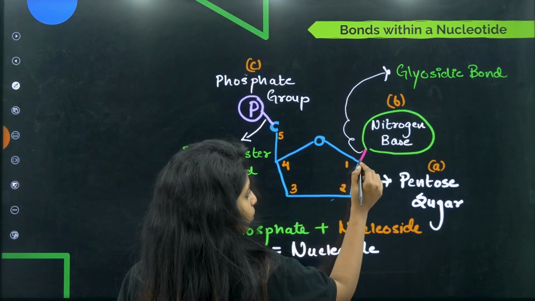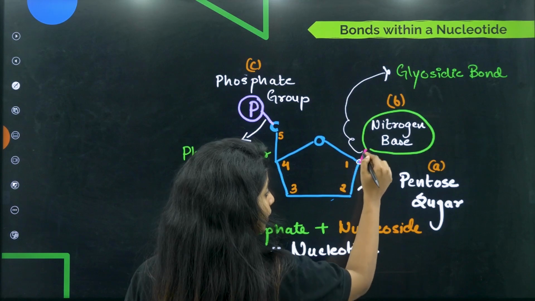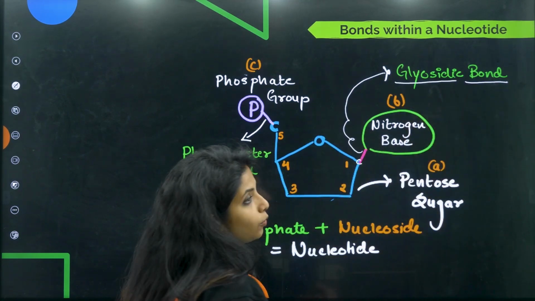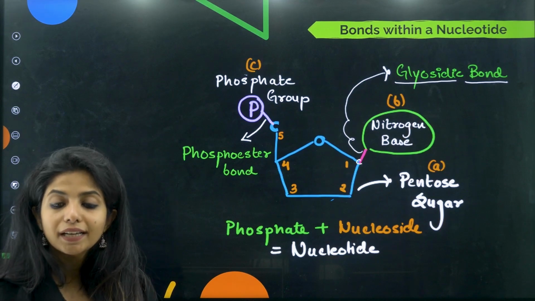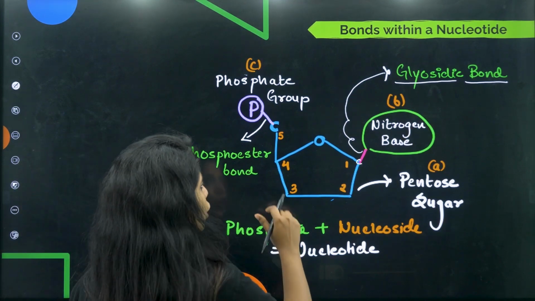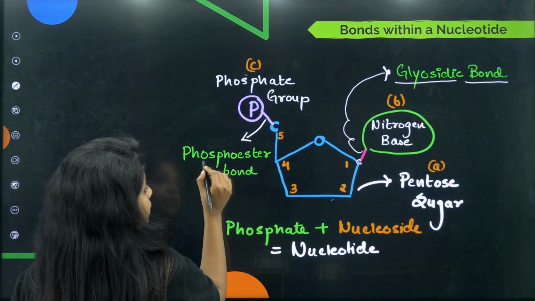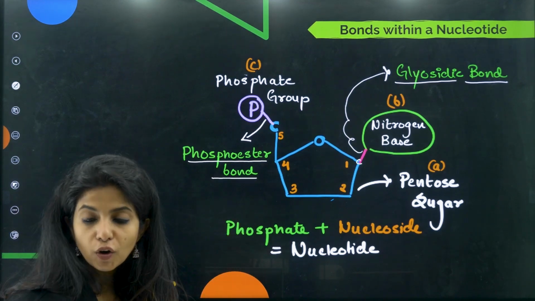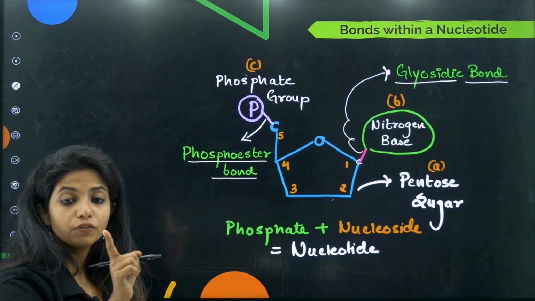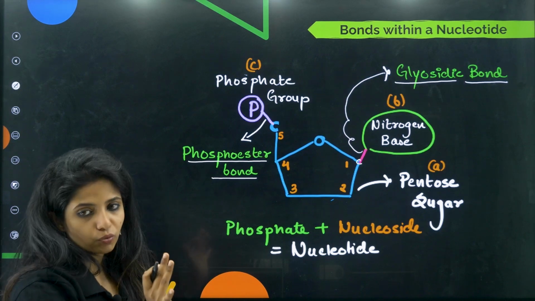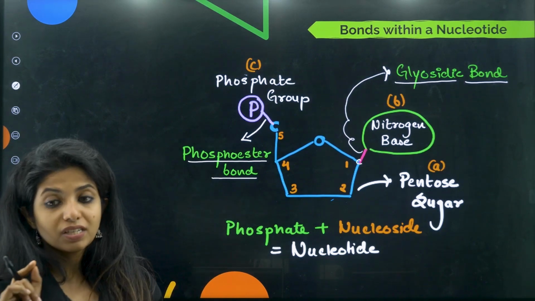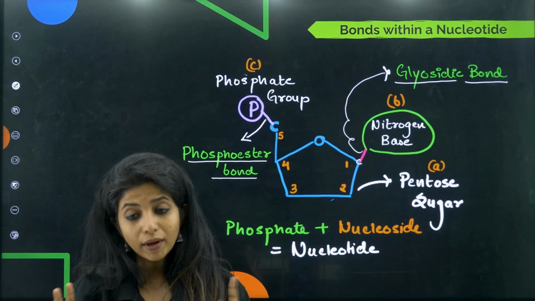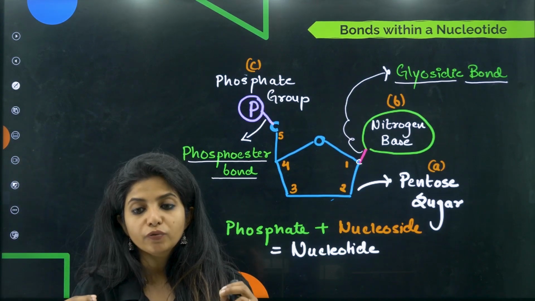The first carbon is bonded to the nitrogen base, and this bond that is being made is known as a glycosidic bond. What do you call it? Glycosidic bond. On the other hand, the bond between the 5th carbon and the phosphate group is known as a phosphoester bond. What do you call it? Phosphoester bond. Please do not get confused between phosphodiester and phosphoester. This is just phosphoester. When there are two ester bonds, you call it phosphodiester.